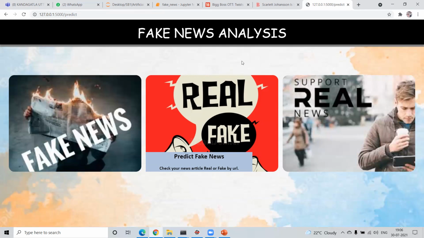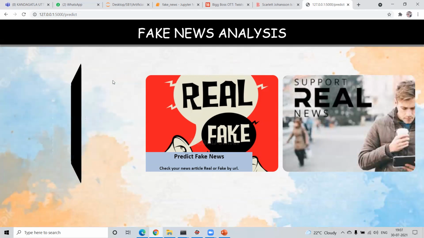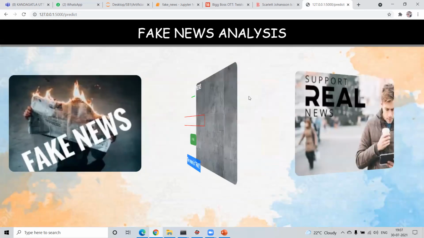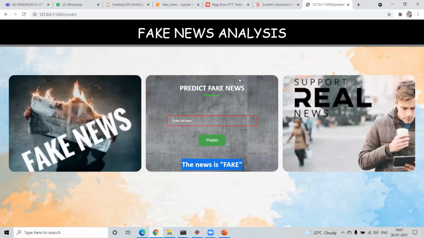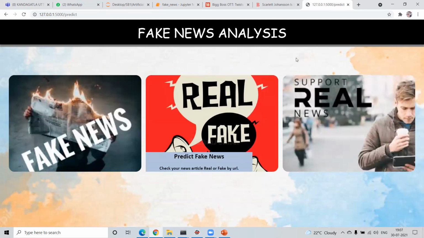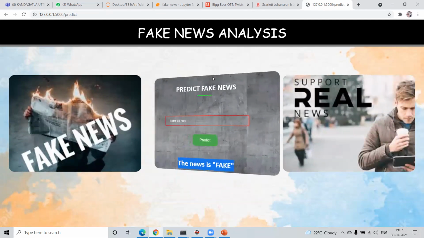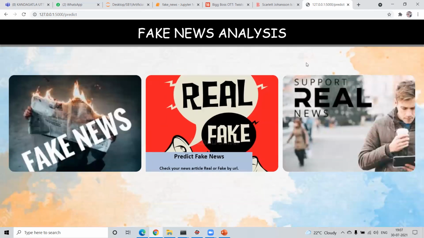Here is the outcome of the website. Here we can see the fake news, here we can see the real news, and here we can predict the fake news. We imported 3D animation for the flip cards, so that the website looks nice and is easy to understand. We showed two news links: one news link shows fake news and one shows real news. This is our project. Here we embed the URL, and then we get the news with whether it is real or fake. Thank you.